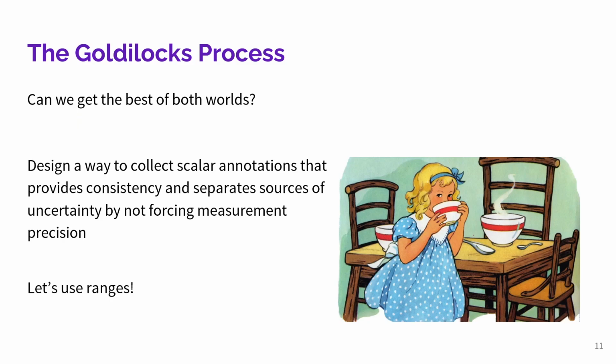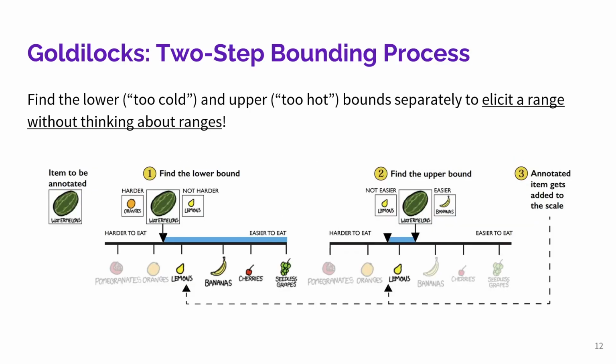Which brings us to the problem we set out to tackle with Goldilocks. Can we design a better way to collect annotations that combines the simplicity and efficiency of scalar ratings with the consistency benefits and the ability to better understand disagreement offered by pairwise comparisons? Our solution is range-based scalar annotation via Goldilocks.